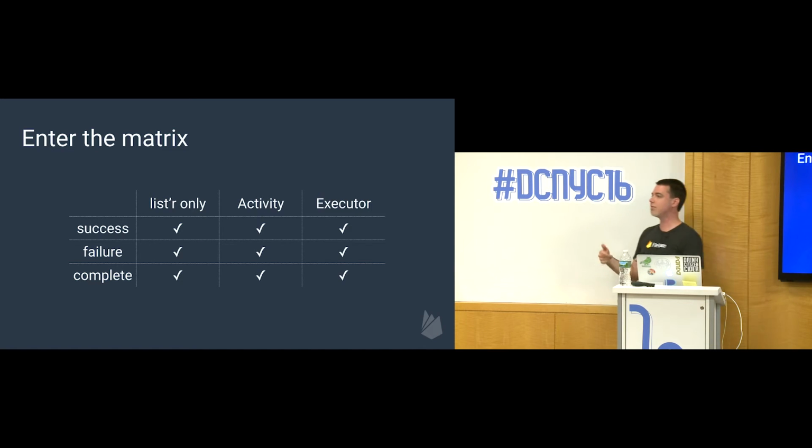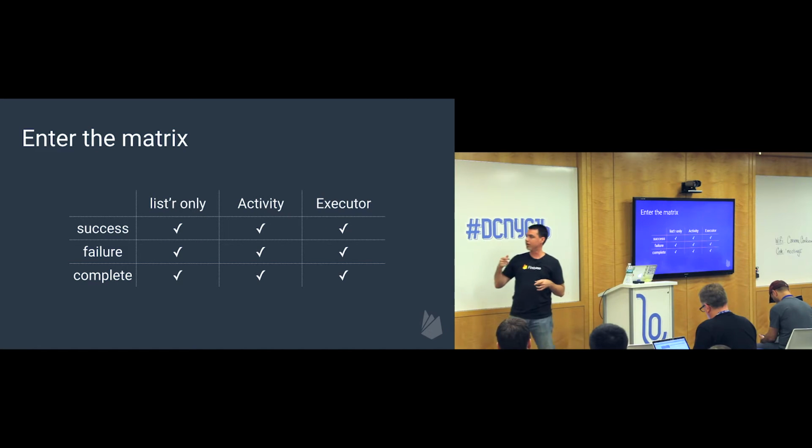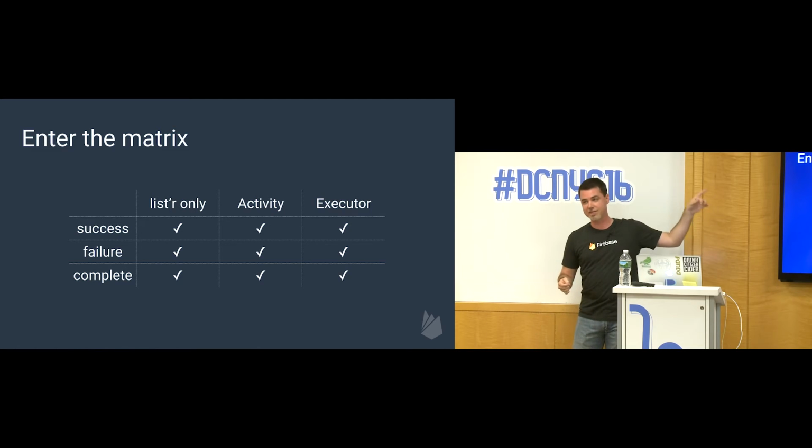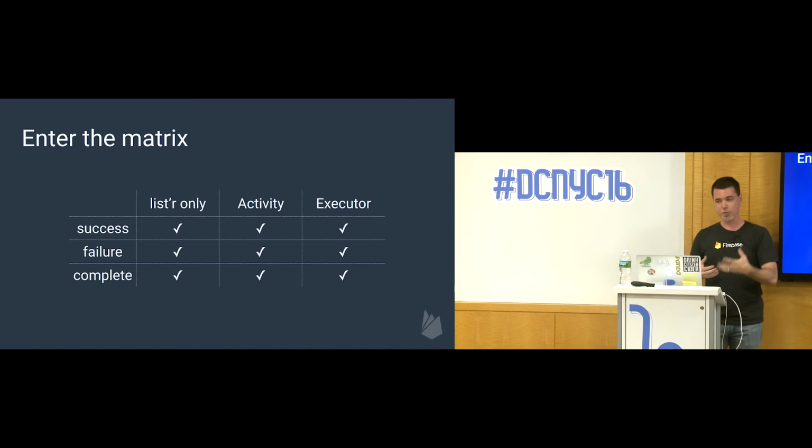So that gives us three versions of the task API. There's one that's just the listener only, there's one that takes an activity and that's scoped to the activity, and there's one that takes an executor, which lets you specify that you want to do it in the background.